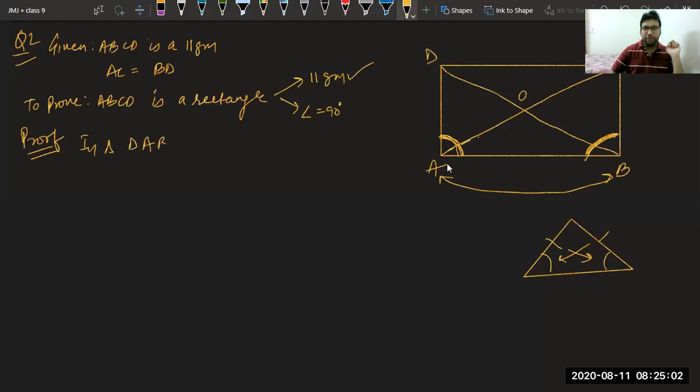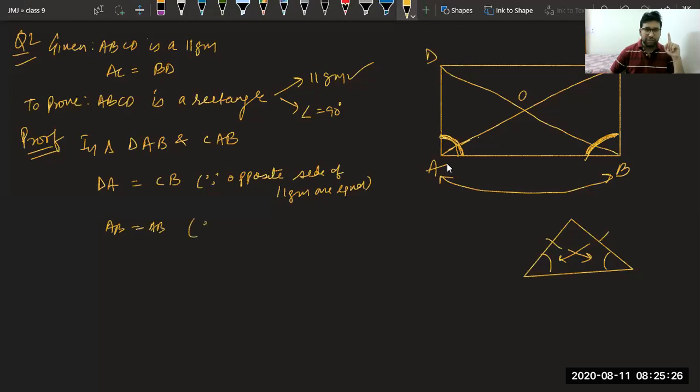DAB and CAB. First thing is DA equal to CB because opposite sides of parallelogram are equal. Second thing is AB equal to AB, common.